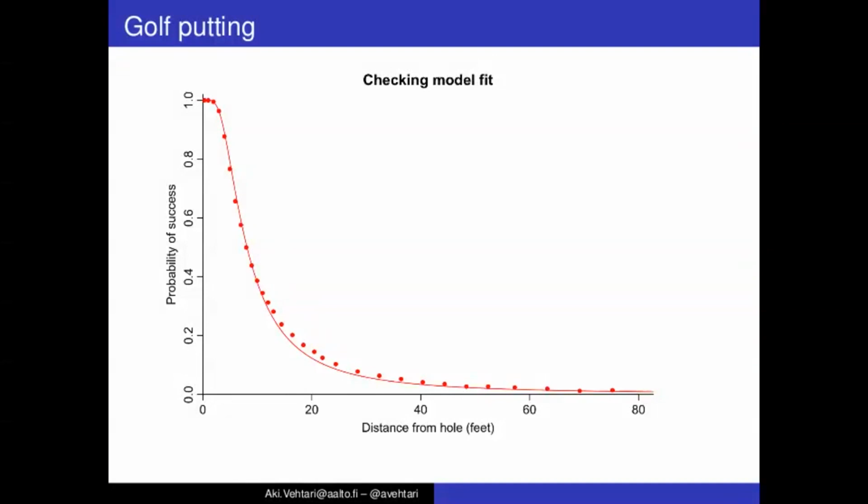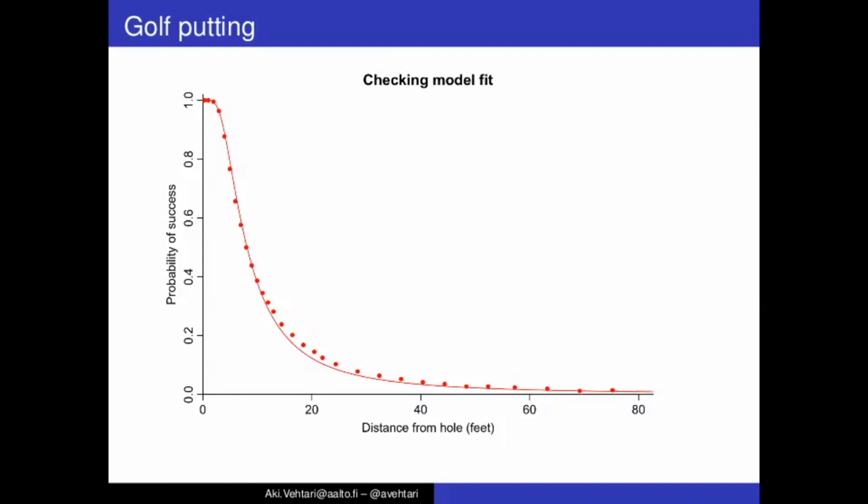And it happens that the binomial model puts very strong influence on those in the likelihood. But what was missed is that these distances are not the actual distances the putts were made from. They are discretized, so the putts were actually from many different distances and then grouped together.